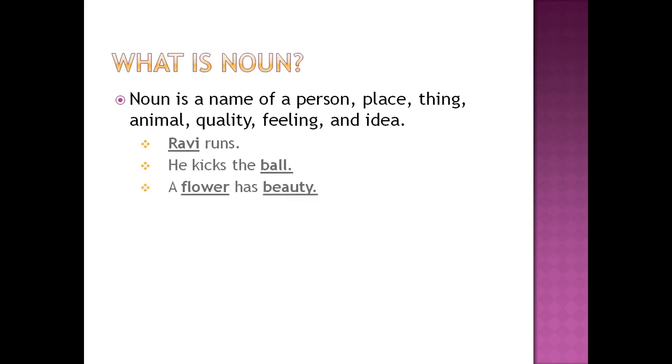A flower has beauty. Here, flower and beauty are nouns because flower is a name of a thing and beauty is a feeling. A man has strength. Here, man and strength are nouns because man is name of a person and strength is a quality. In the last example, cow is an animal. Here, cow and animal are nouns as they are names of animals.